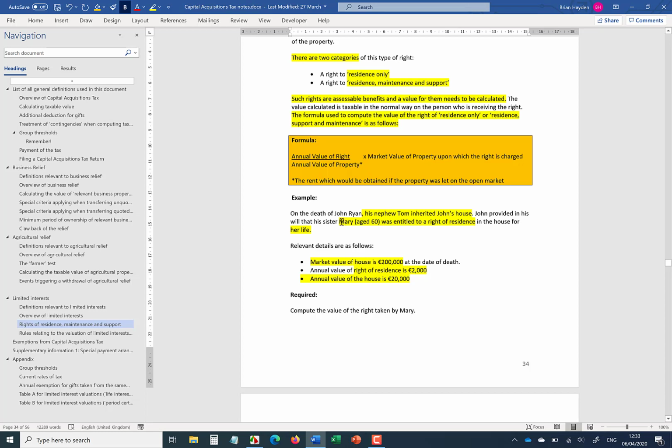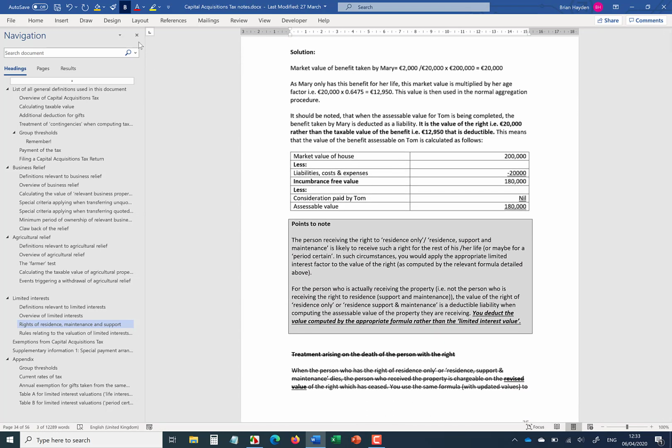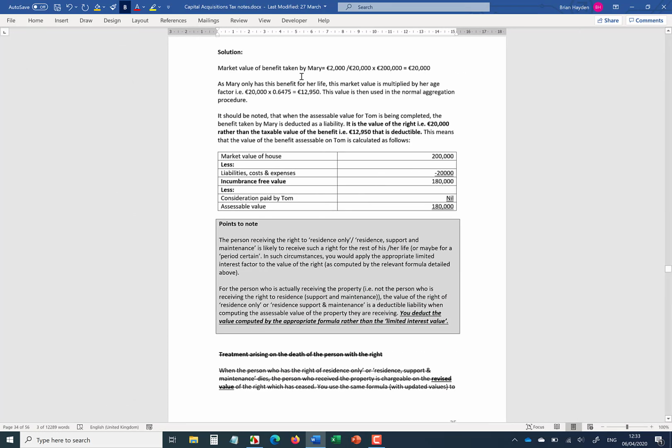Okay, now some of the relevant factors here. We're talking about Mary, a female, age 60, and obviously these highlighted values here are going to be used in my main formula. So looking at the solution to this, market value of the benefit taken by Mary is 2,000 over 20,000. So her particular benefit over the entire value of the rent available for the house by 200,000, the capital value. So it works out as 20,000.